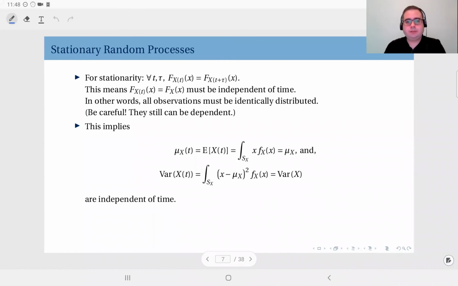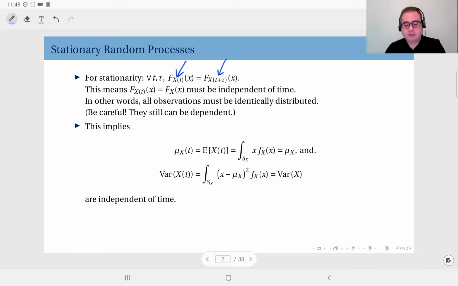Now, if a random process x of t is stationary, then, well, we said the definition applies for any choice of k, any choice of the number of samples. Assume that we have just one sample at t. So that means whenever I shift that time instant t by any amount tau, the distribution should stay the same. That means the distribution of any observation at time t should be equal to the distribution of any observation at t plus tau, for any value of tau.